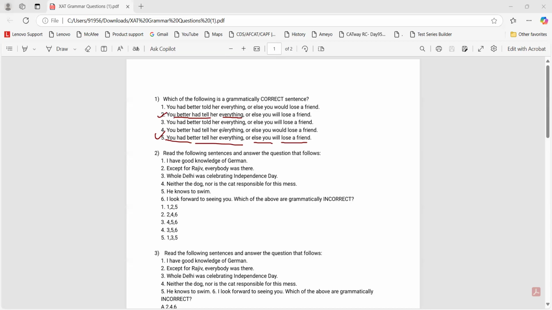Now, there is another rule which would come here, right? Because better is modifying tell, better should come near tell. We have to see whether the word that is modifying another word is coming near it. For what purpose did we use better? Because we are telling us that it would be better to tell her everything, right? So, fifth one should be the right answer. I think so. Yeah, done.